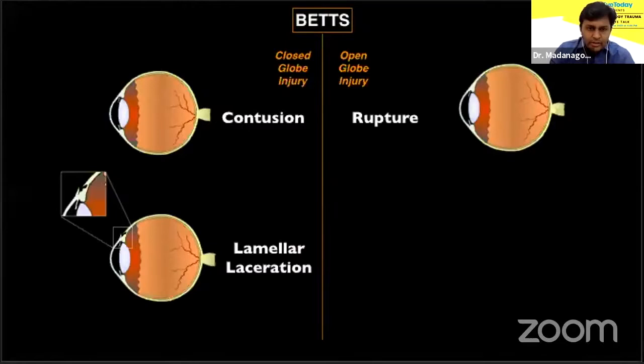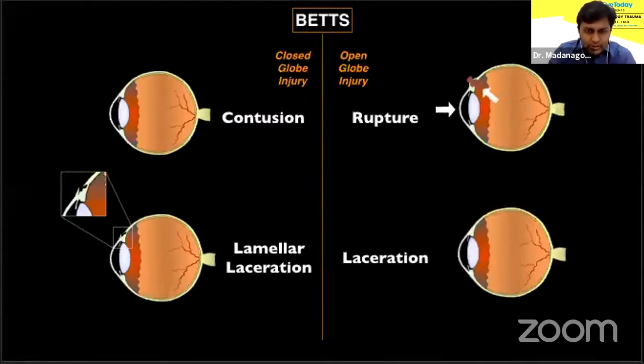When you have a deforming force that acts from inside out to create a full thickness wound, it's called a globe rupture. When the same deforming force acts from outside in, it's called a penetrating wound. So a penetrating wound can be associated with an intraocular foreign body. Rarely, you can have a perforating wound as well.